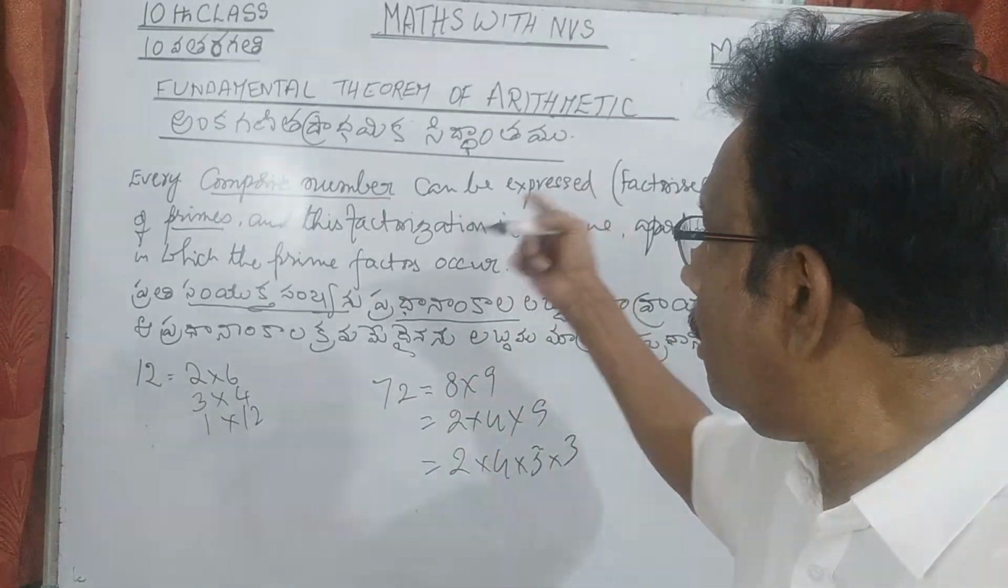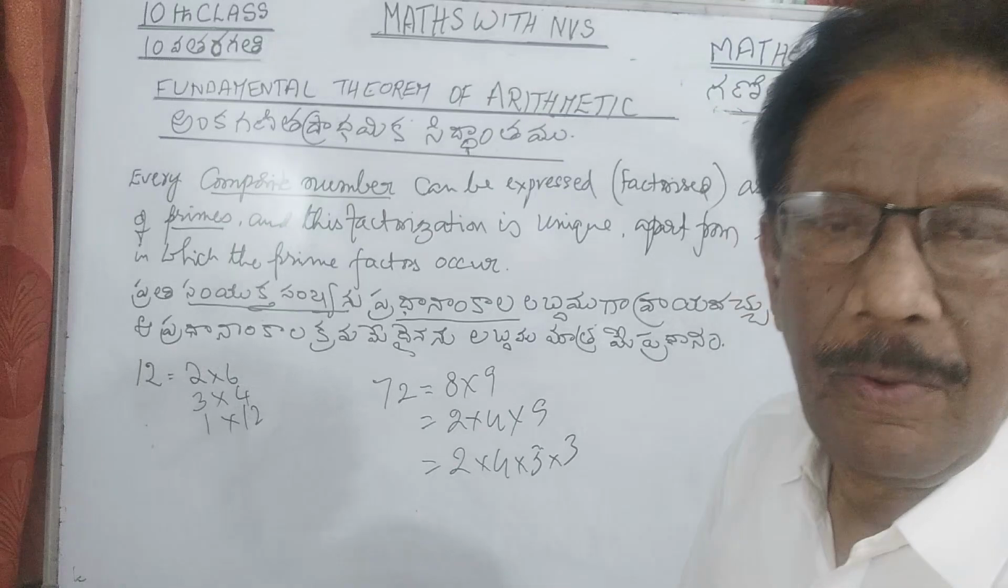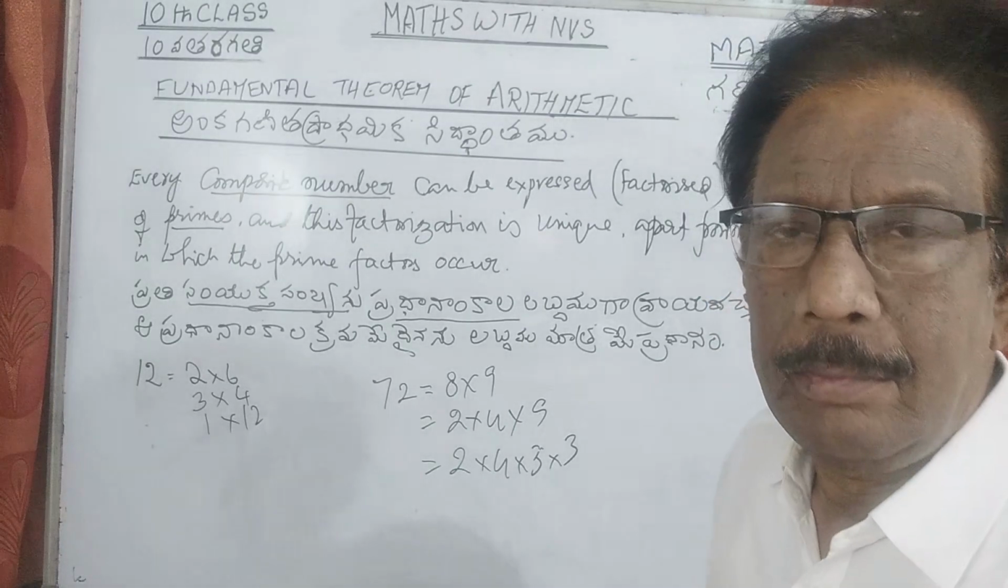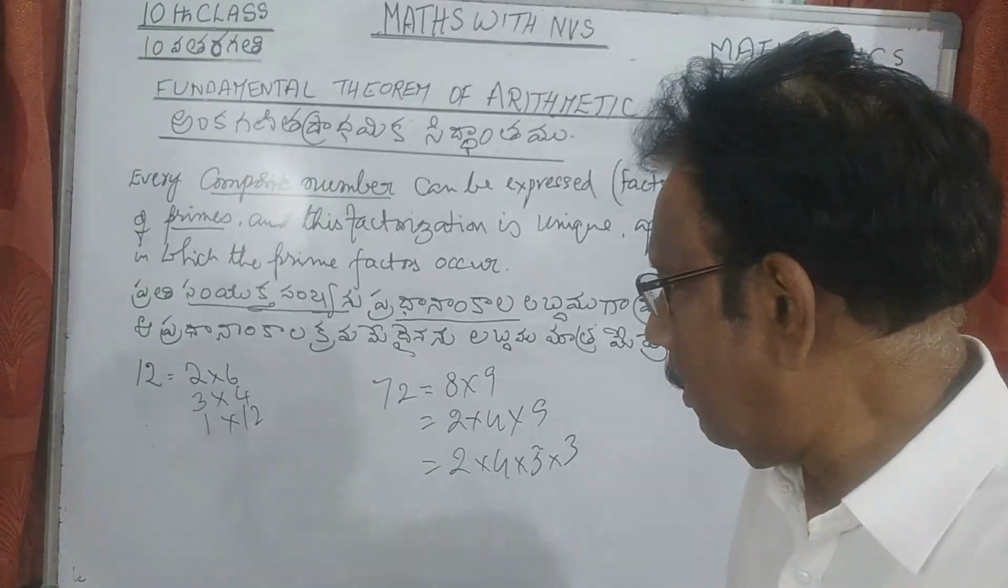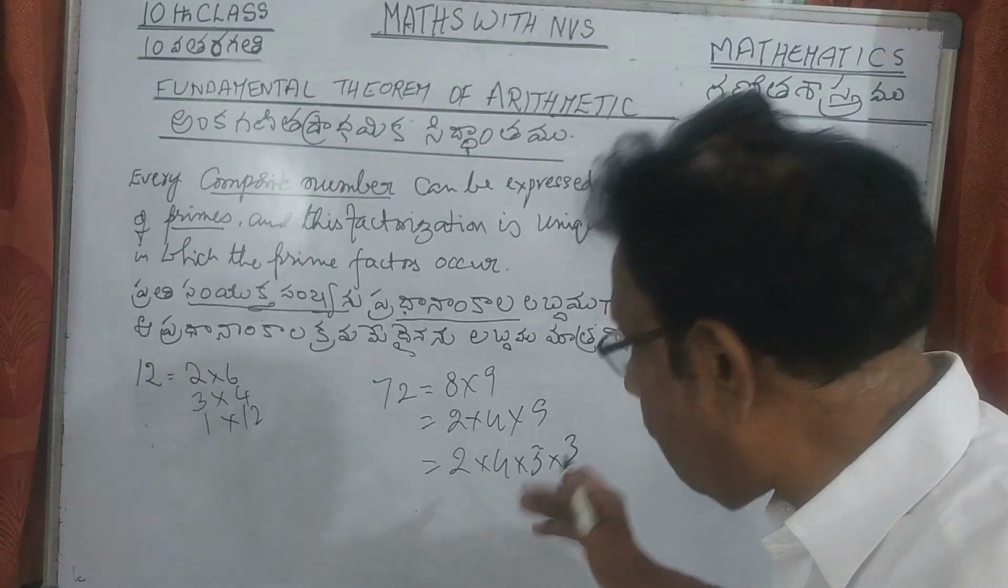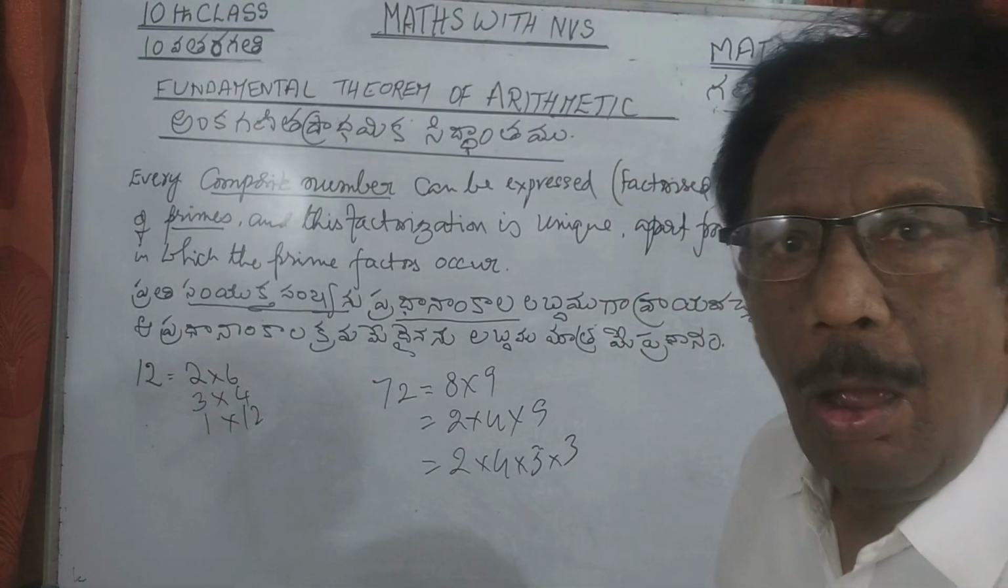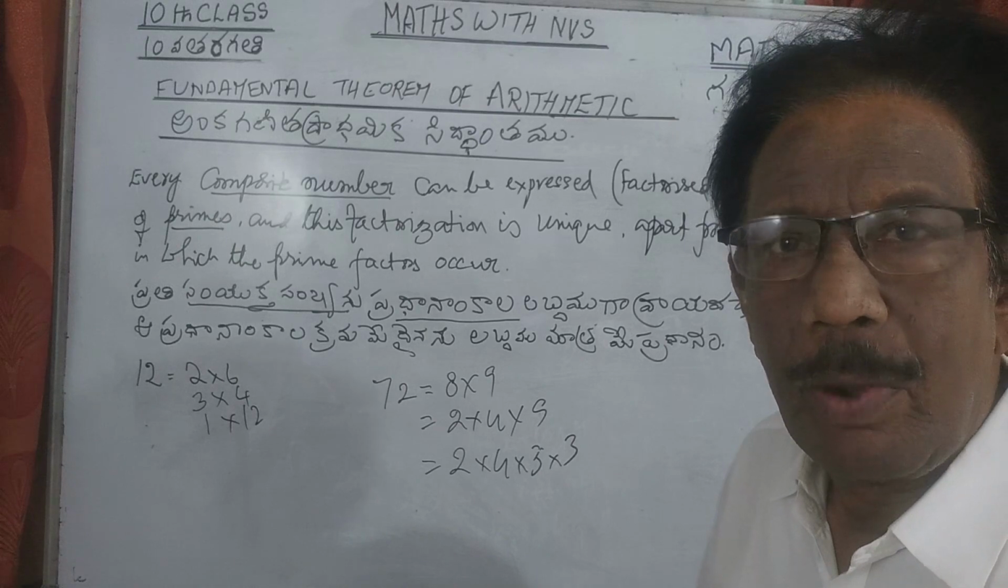You are studying the theorem. It is unique. Prime factorization is unique. Whatever may be the order, that you must remember. So again, now we take one or two numbers. Let us try how to resolve the given numbers into prime factorization.